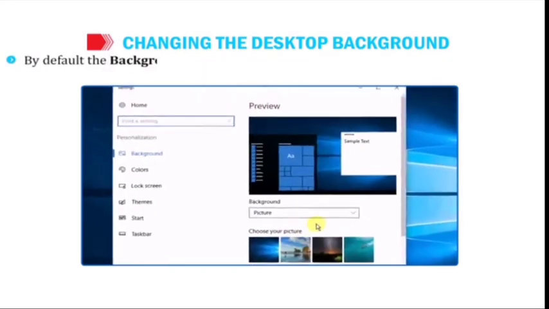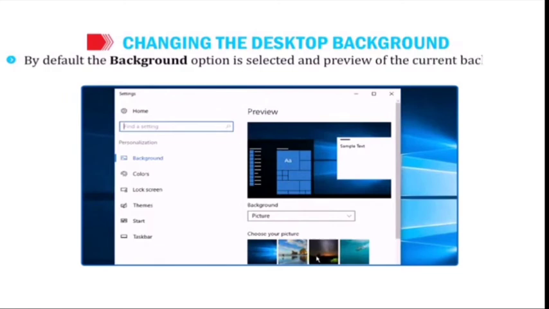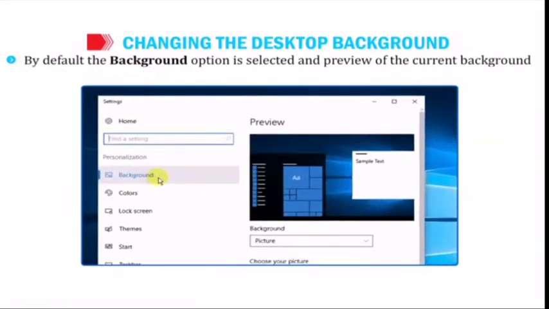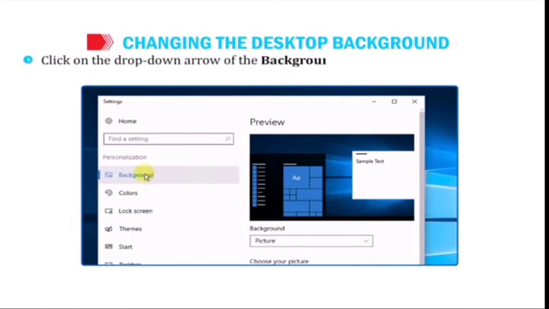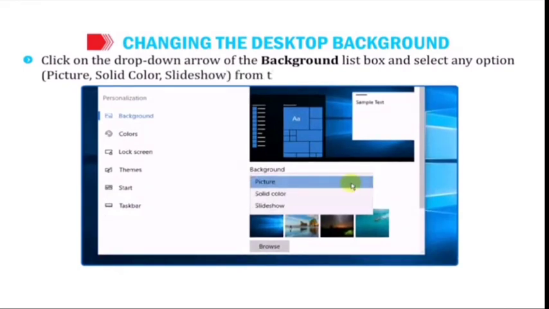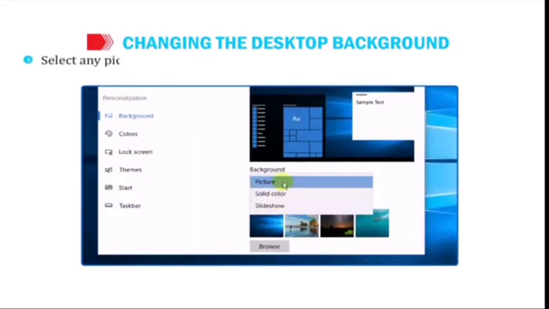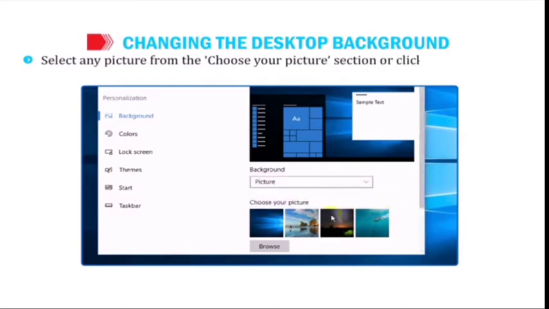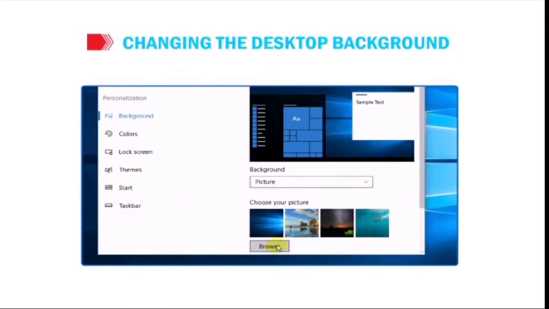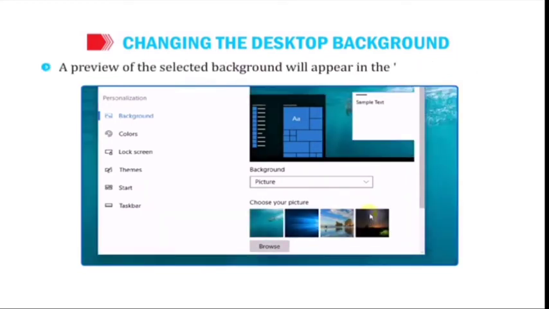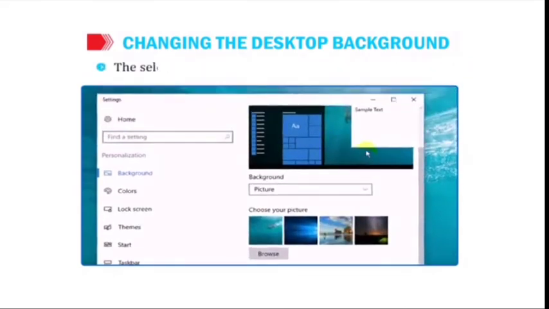By default, the background option is selected and preview of the current background is displayed in the right pane. Click on the drop-down arrow of the background list box and select any option, Picture, Solid Color, Slideshow from the displayed list. Select any picture from the Choose Your Picture section or click on the Browse button to get more options for the pictures from your computer. Select any layout for the background from the Choose a Fit list box. A preview of the selected background will appear in the Preview section. The selected picture will be set as desktop background.